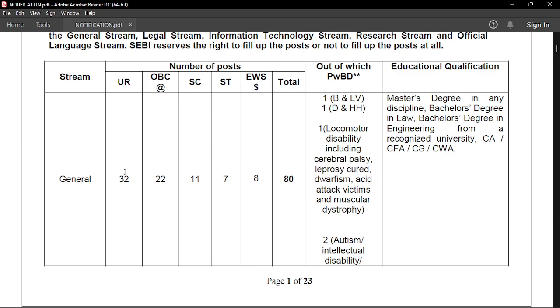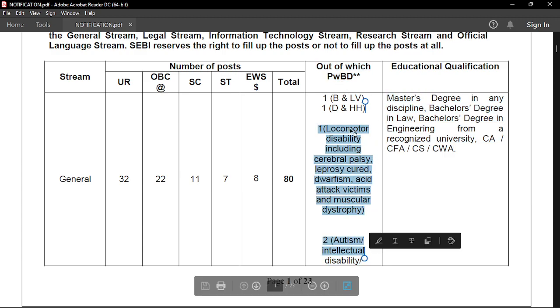Okay, 32 is kind of in line with the previous seats that were there before, but out of which there is some category division for physically disabled people. So you can check out your seat division right here.